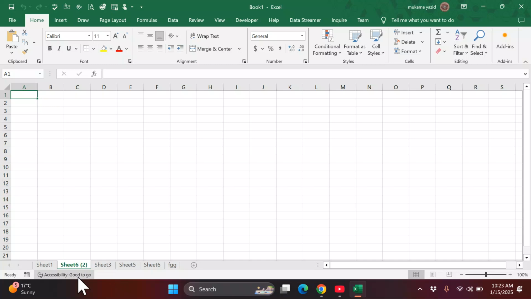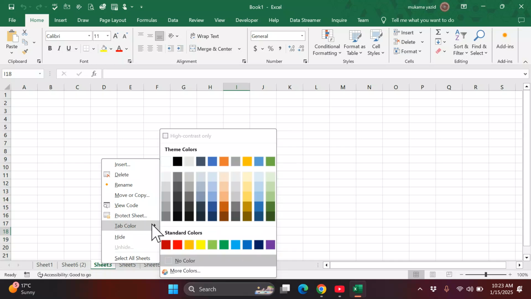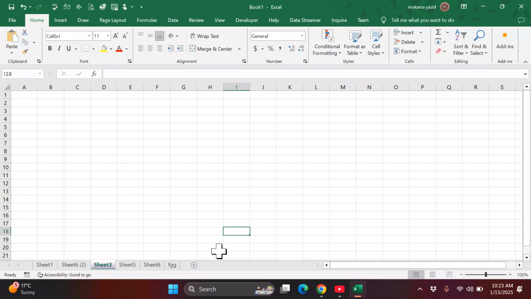When you want to change the color of this to distinguish it or make it look nice, or if they have asked you to change the color of this one, you select the sheet they told you to change. Then right click on it, go to Tab Color, move your cursor to Tab Color, then select the color of your choice or the one they asked for.